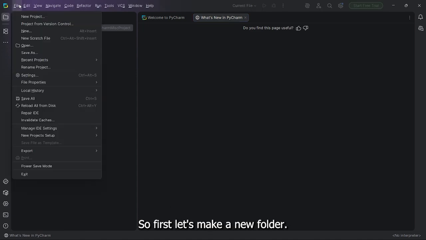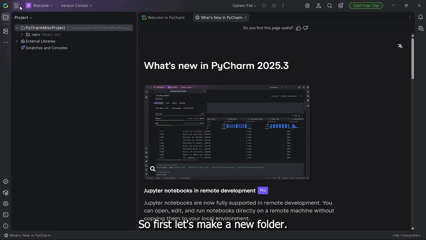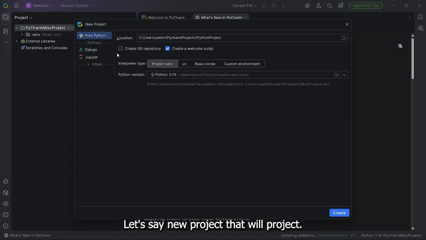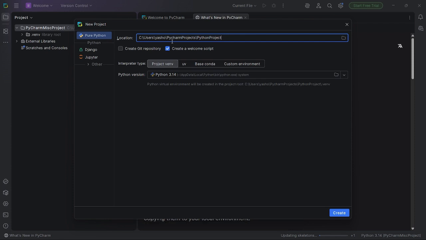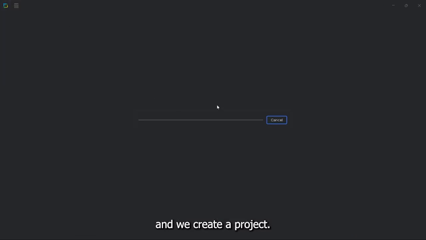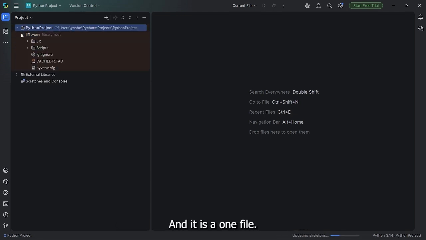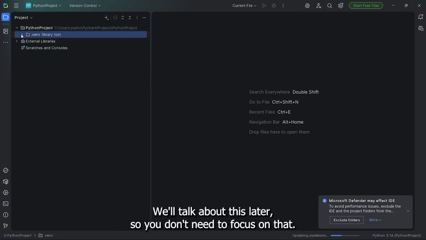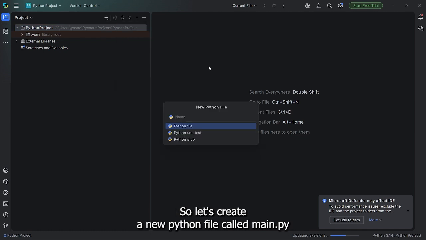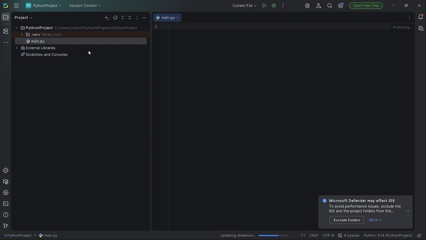You'll get into here. So first let's make a new folder. Let's say new project. Yes, this is good. We don't want a welcome script, and we create a project. So we created a new project here, right? And there's one file. We'll talk about this later, so you don't need to focus on that. Let's create a new Python file called main.py, right?